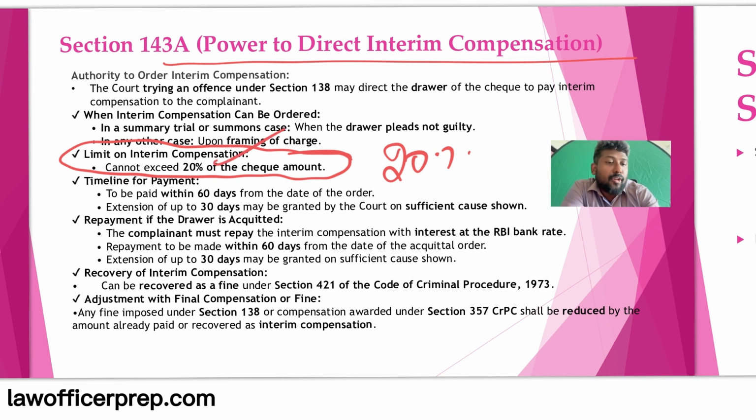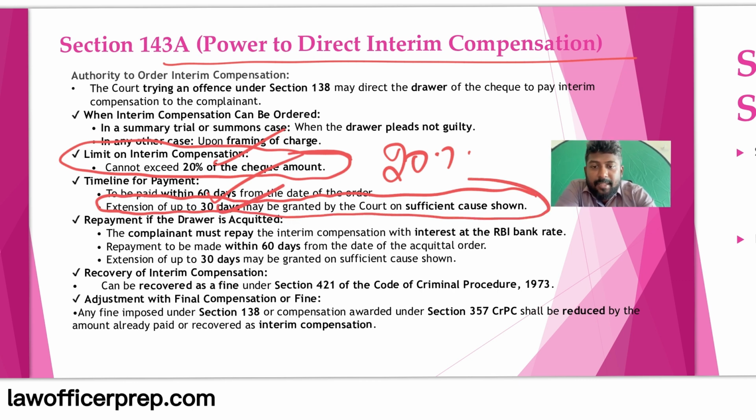It cannot exceed 20% of the check amount. The court has the discretion to award interim compensation, which should be paid within 60 days, and in case of proper delay or sufficient cause, 30 days can be given as an extension.